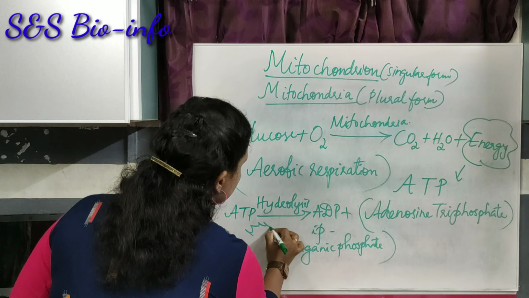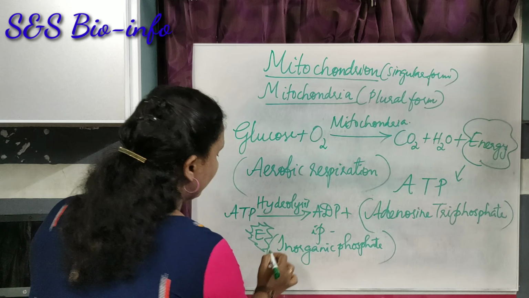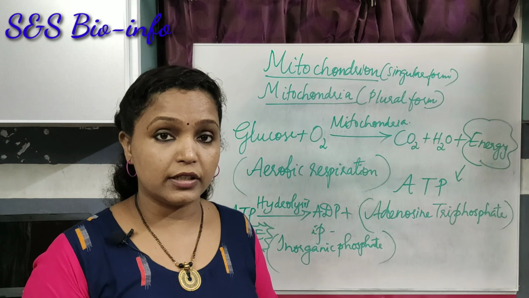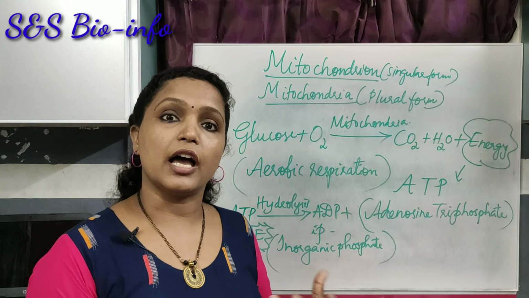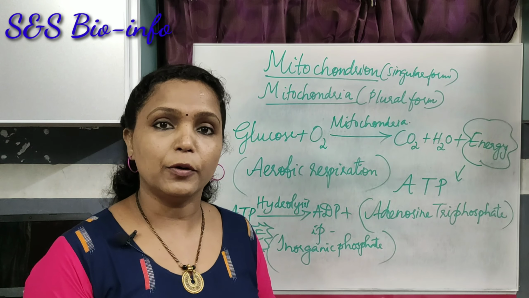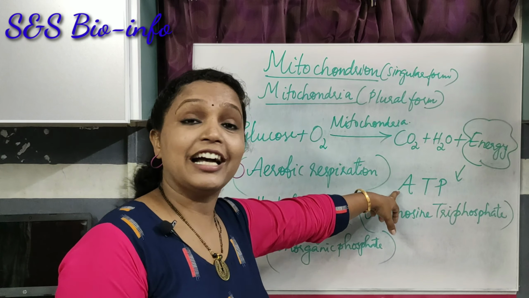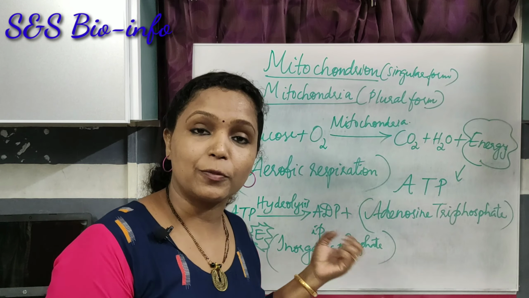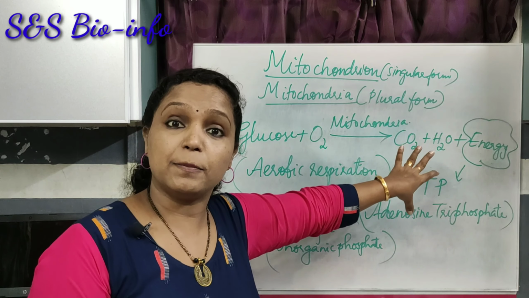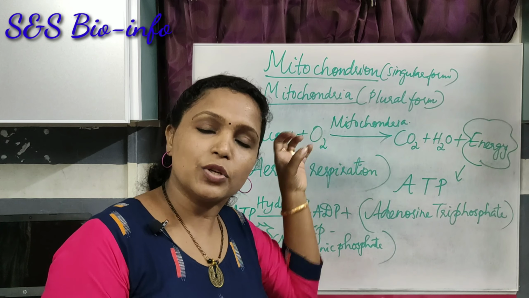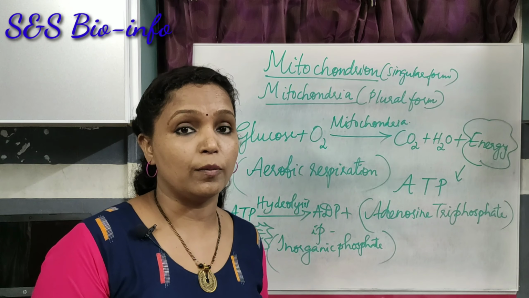This process releases a particular amount of energy. This is utilized for various cellular activities, physical activities and also for the muscular and neural activities of the body. So this is the way the currency of the mitochondria, the ATP, is utilized for producing energy. Because this ATP is synthesized by cellular respiration, that ATP is stored in the form of a high energy compound.